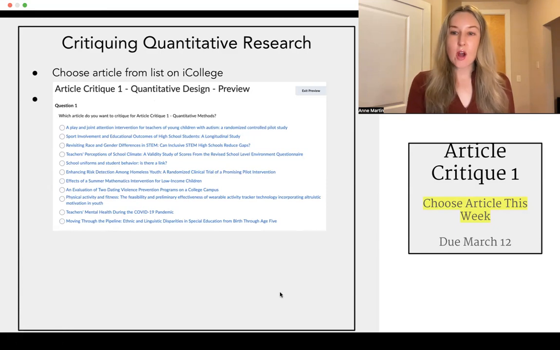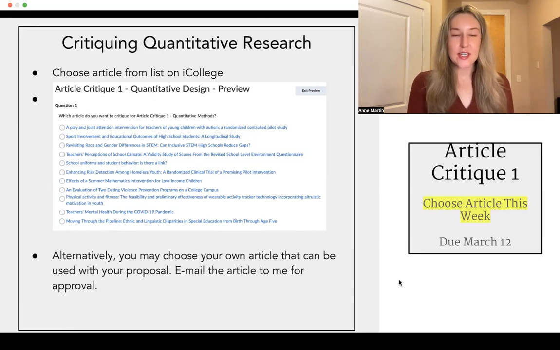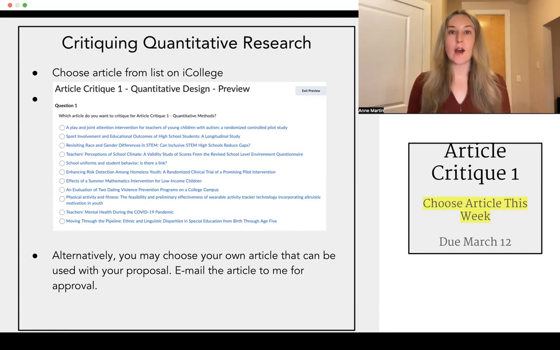So this could be helpful for you potentially because for our research proposal assignment due at the end of the semester, you do have to have a literature review section. So you have to have at least 3 peer-reviewed articles that you have read and incorporate into your proposal. So you can use one of the same articles.